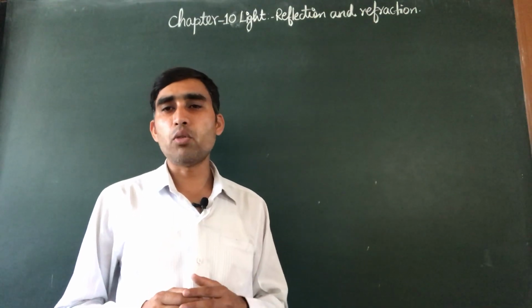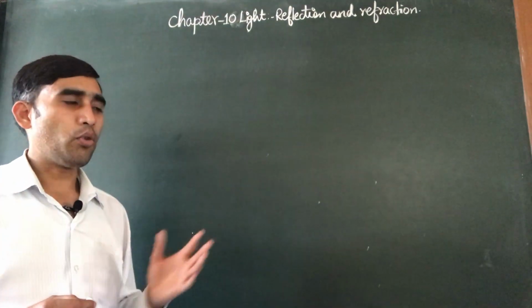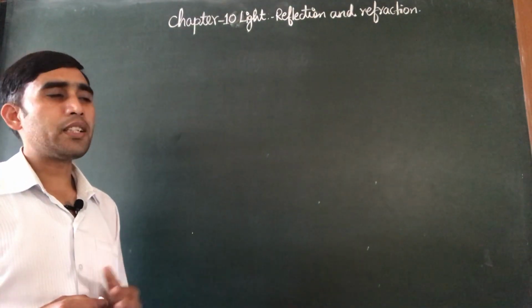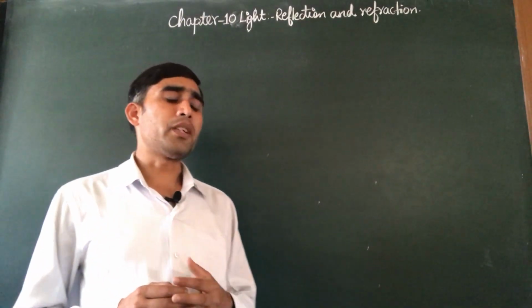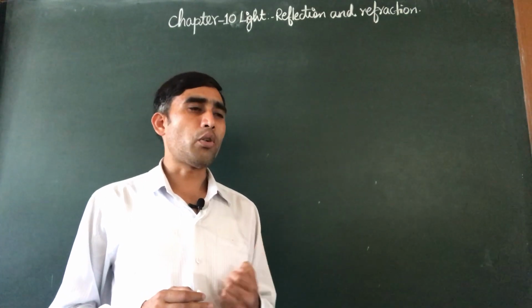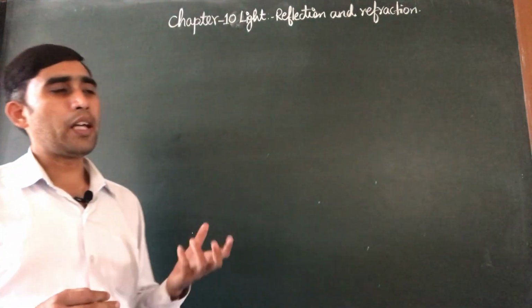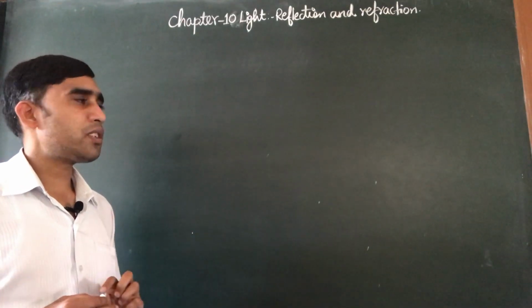In lower classes you also learned that light always travels in a straight line. You also saw an activity in class 6. To do this activity you can take a chart paper, fold it, and take a torch, switch on the torch and see the light travel through the hollow space of the chart paper.